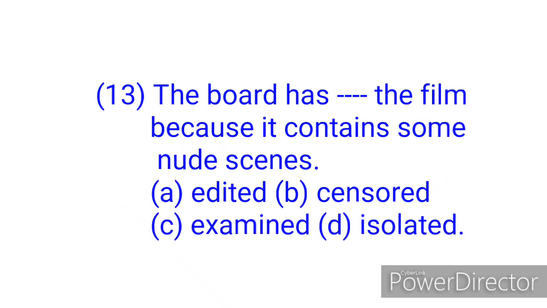Question 13. The board has dashed the film because it contains some nude scenes. You have option A, edited, B, censored, C, examined, and D, isolated.